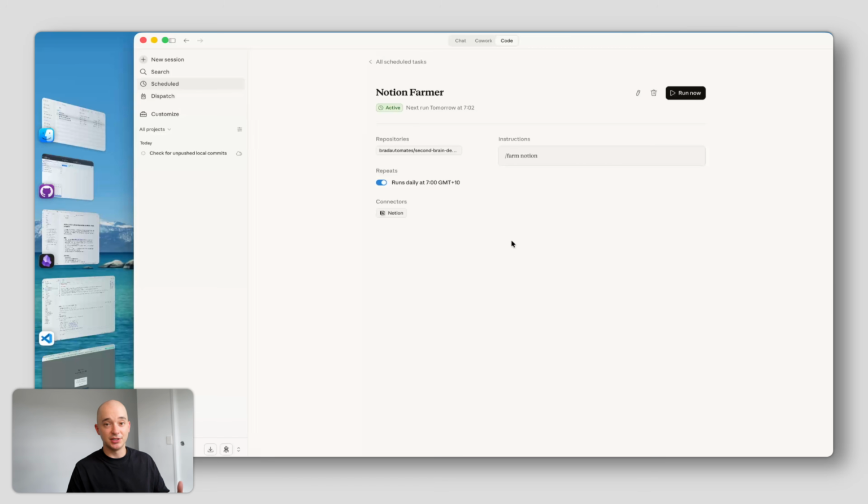With the instructions, farm Notion. It's going to run tomorrow at 7 a.m. and it has the Notion connector already added in. That's the pattern. It's so easy. If you have a tool that has an MCP connector, you can context farm from it. And with this repo and the skills that I've built for you, you're able to build it so easily. All you have to do is type /create farmer and the tool you want to use, and Claude will handle the rest.